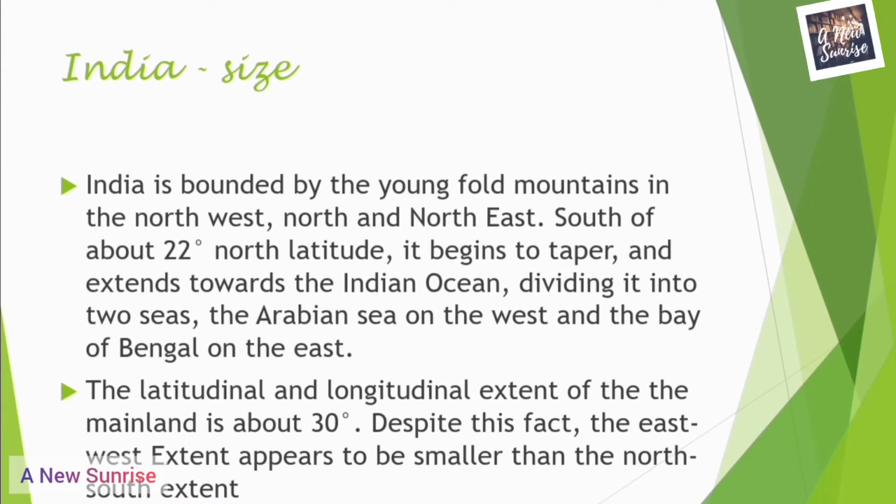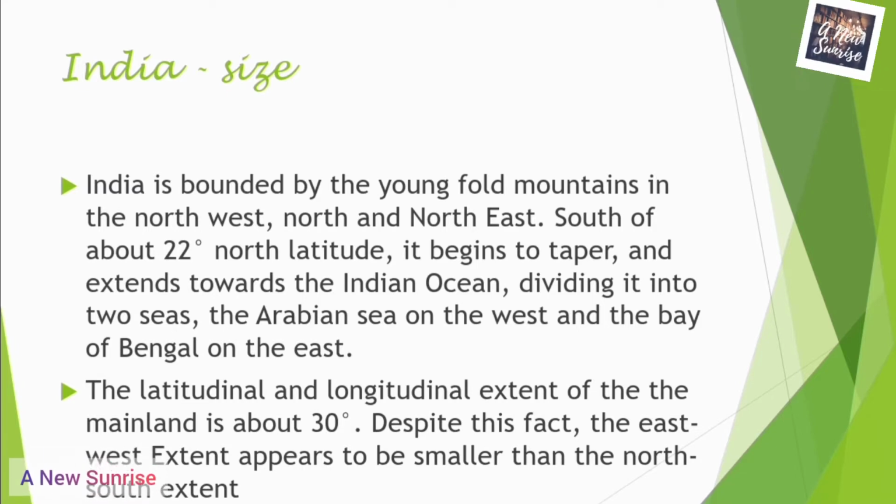India is bounded by the Young Fold Mountains in the northwest, north and northeast. South of about 22 degree north latitude, it begins to taper and extends towards the Indian Ocean, dividing it into 2 seas, the Arabian Sea on the west and the Bay of Bengal on the east.